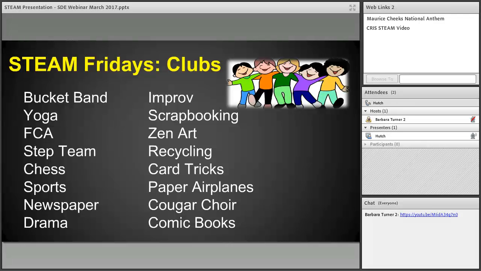This is a program that we're excited about, and this was something that we learned from as well. Last year, our Friday clubs were in the morning, and our teachers said, man, the kids really love it, but it gets them all fired up, and then we have to try to get into instructional mode after clubs. So they asked that we move it to the afternoon, and that's worked out really well too. We do our Theme Friday clubs at the end of the day on Club Fridays, so we get them all fired up, and then we send them home for the weekend.